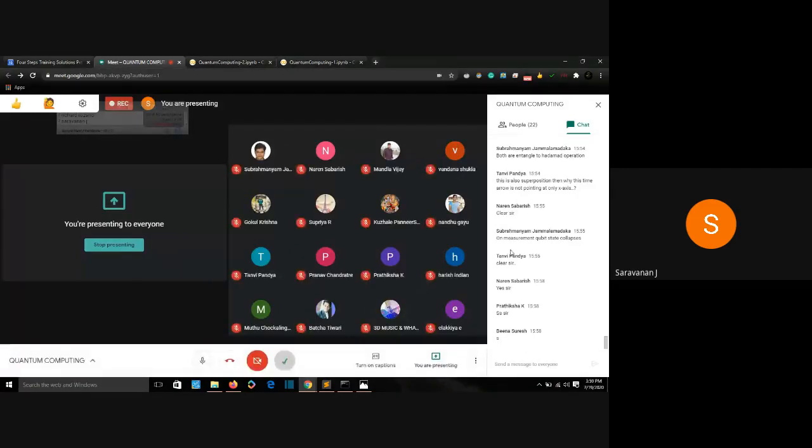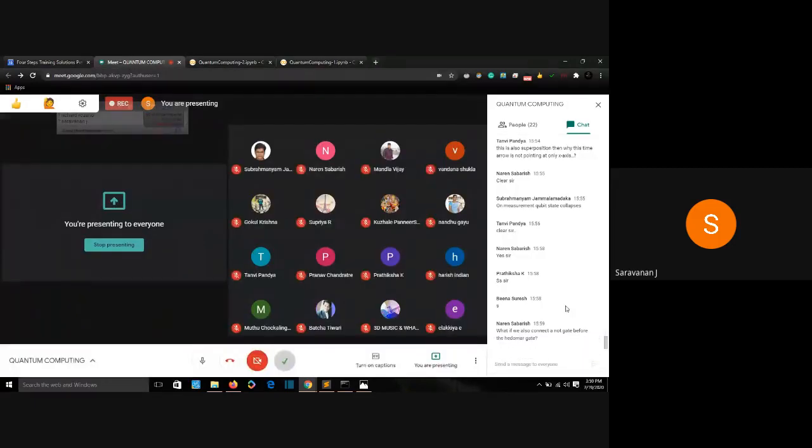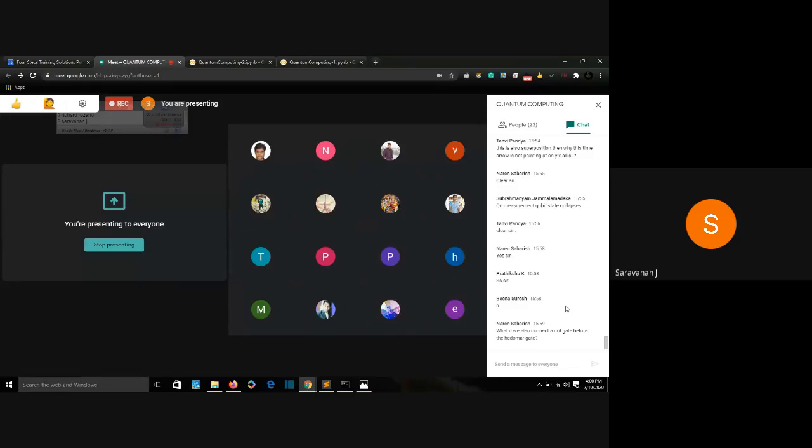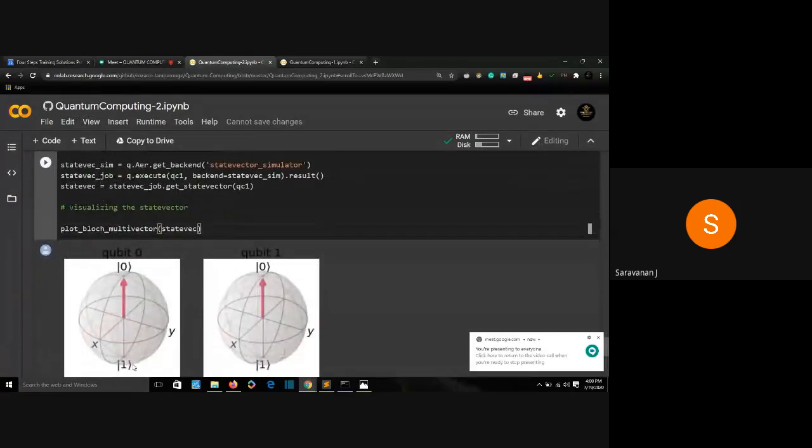What we just did: how did we get the two visualizations pointing at both 0 or both 1? What if we also connect a NOT gate before the Hadamard gate? Yes, we can do that too. When a NOT gate is applied, it will go to 1, and when a Hadamard gate is applied, it will go to superposition again. So it basically makes no difference.